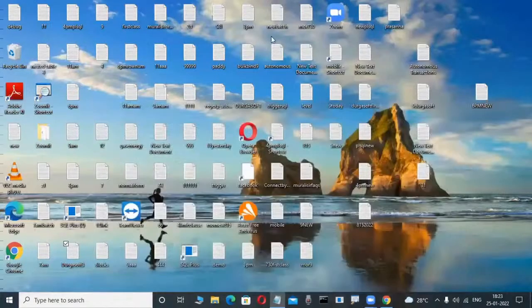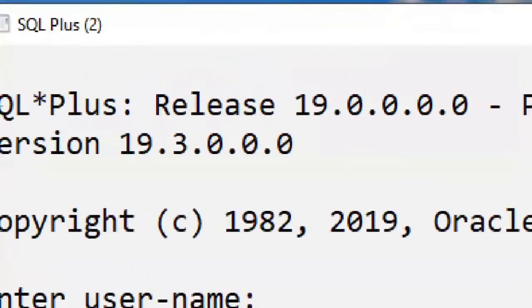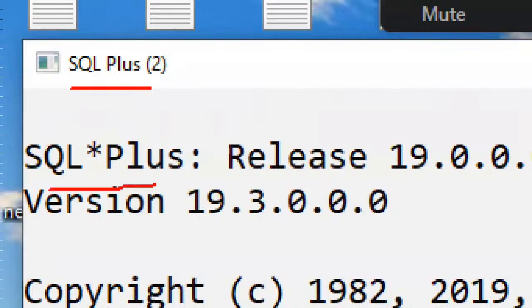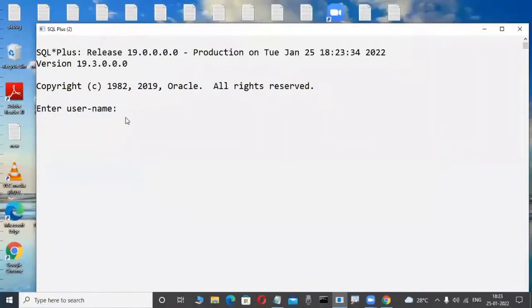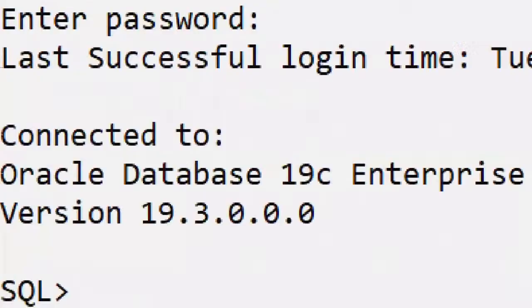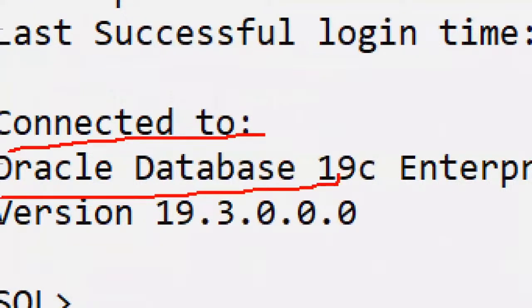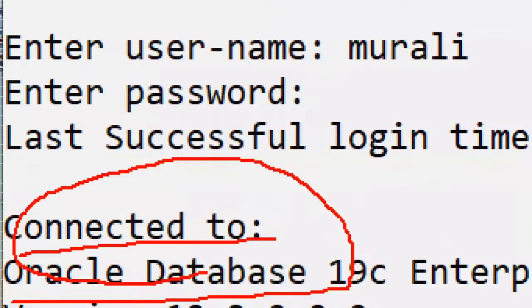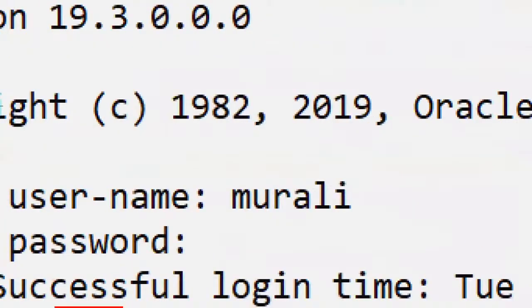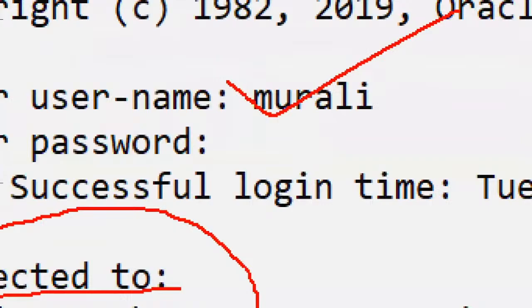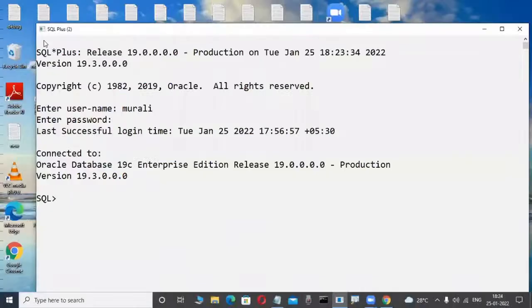Once we install the Oracle software, a tool is automatically created. Don't worry, one tool, SQL Plus, is automatically created. Don't write it, just observe here. This SQL Plus tool we will learn in the future. SQL Plus is a tool, and through this tool users connect to the database. Suppose I am a user, Murali is a user. In the future you will be familiar with all this. This user is connected to the Oracle database, which is a server, by using this interface, the SQL Plus client tool, one of the tools.